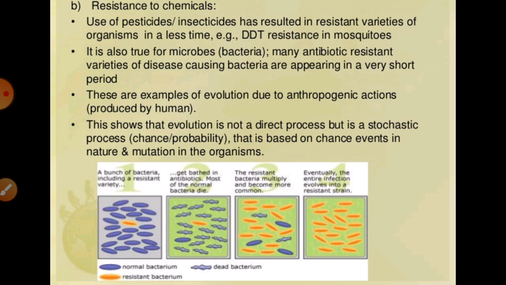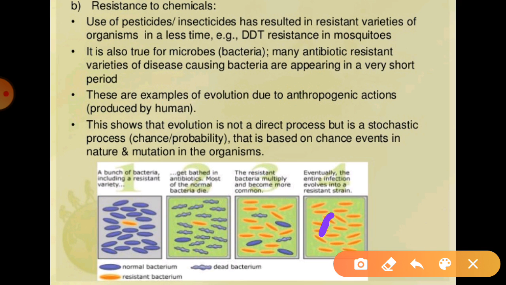They can change themselves, they can mutate against that particular thing. You can understand this with the help of the diagram. Bacteria also show such things. Bacteria can become antibiotic resistant: whenever they are exposed to such conditions, they start to change, and in the end they become resistant against any antibiotic.